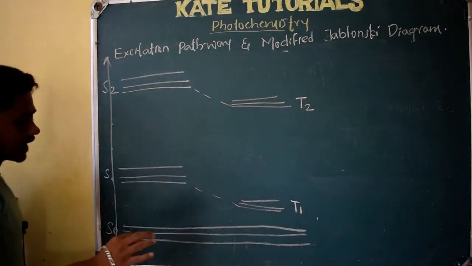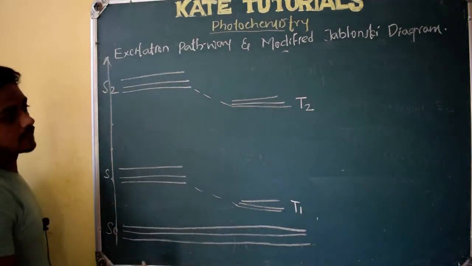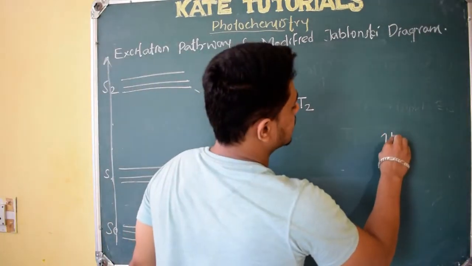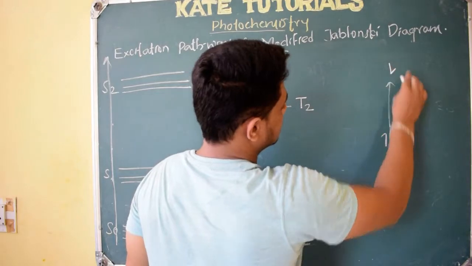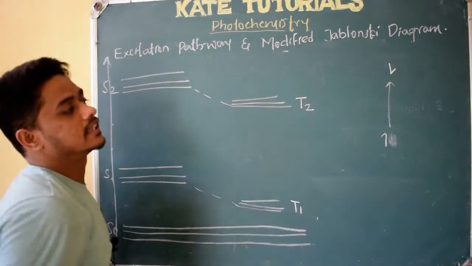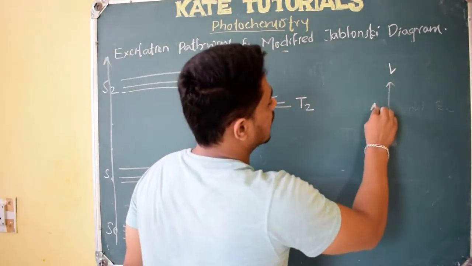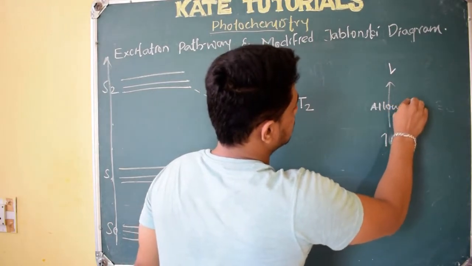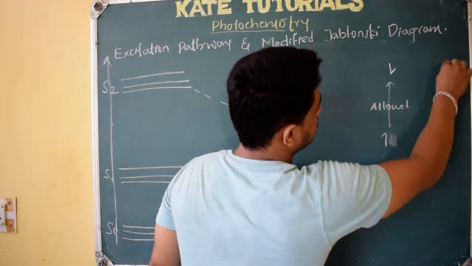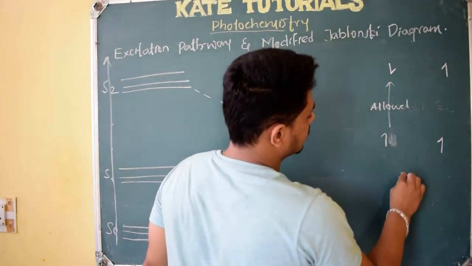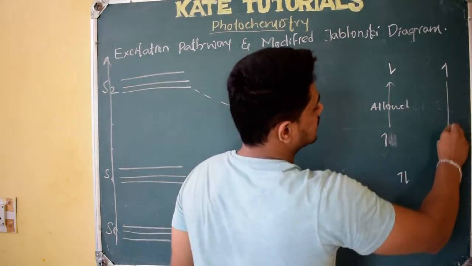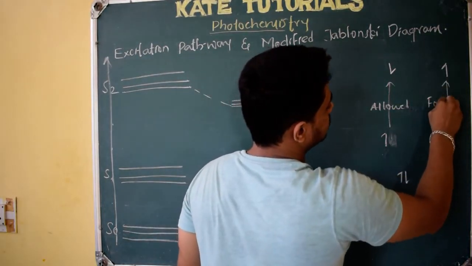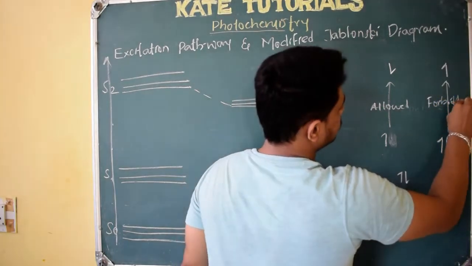Whenever a transition occurs, there should not be a change in spin. If the transition occurs like this, there is no change in the spin, so such transitions are allowed. If they were like this initially, and here there is a change in spin, such transitions are forbidden, right?